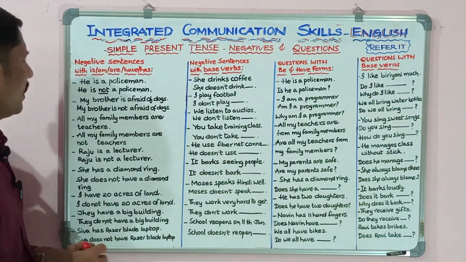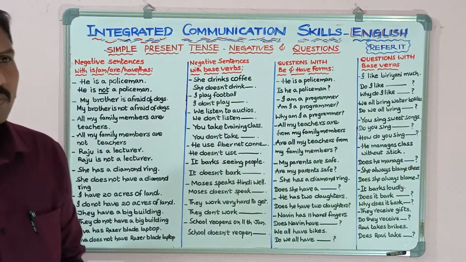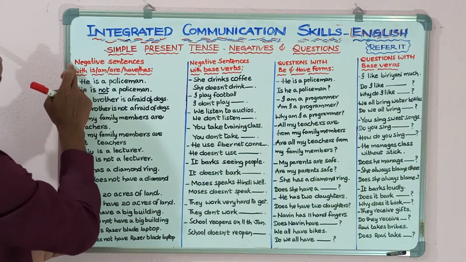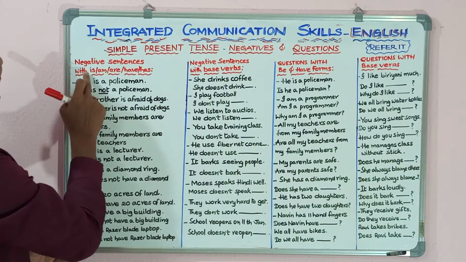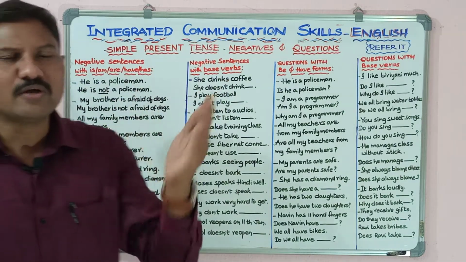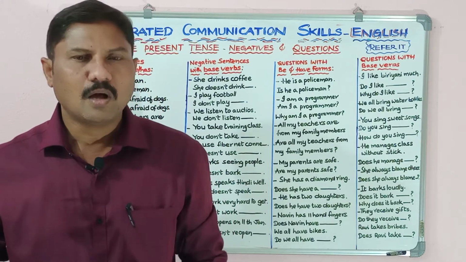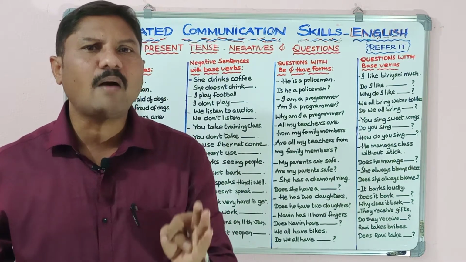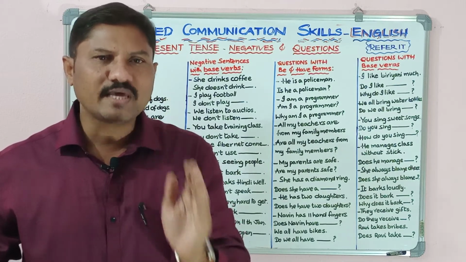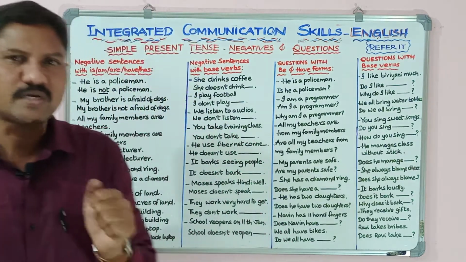Okay, look at the board. This topic is divided into four parts. In the first part, we are going to see how to frame negative sentences with is, am, are, have and has. In the earlier videos, we discussed how to write sentences in the simple present tense using be forms is, am, are and have forms have and has. Now with all these be forms and have forms, we are going to learn how to frame negative sentences.